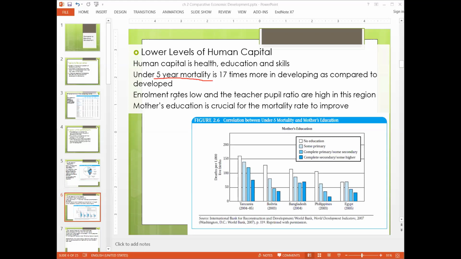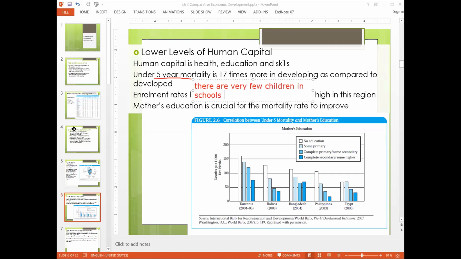Enrollment rates are low, and the teacher-pupil ratio is high in this region. What it says is that there are very few children in schools. First, this problem, that is enrollment rates.